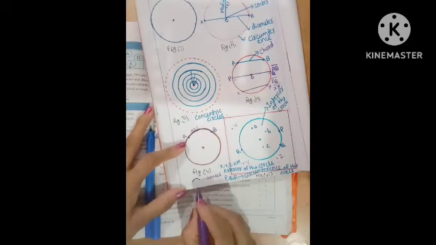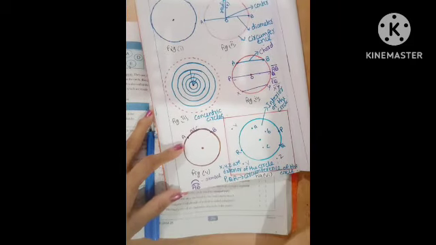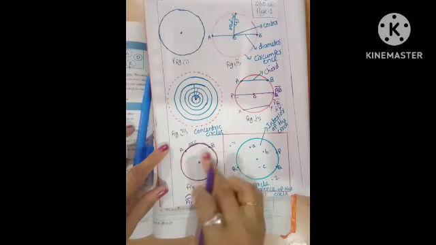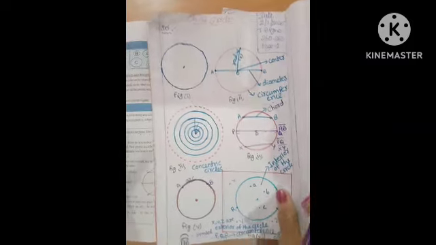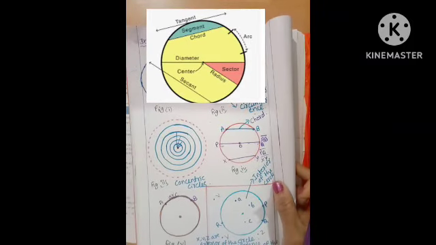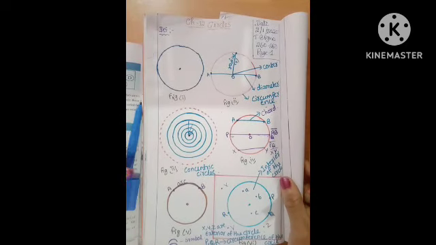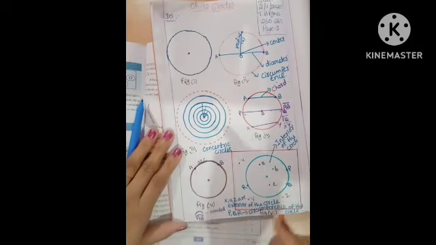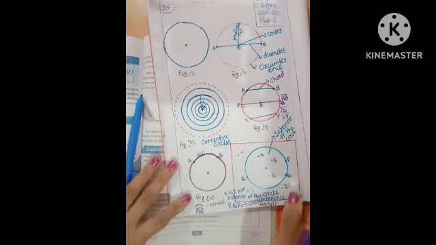Okay, here the example is arc AB. Okay, are you clear? What's the arc definition? Okay, are you clear? Yeah, it's over. Next, what is the minor arc? What is the major arc? What is the sector? What is the line segment? Those are the topics. Next topic is the minor arc.